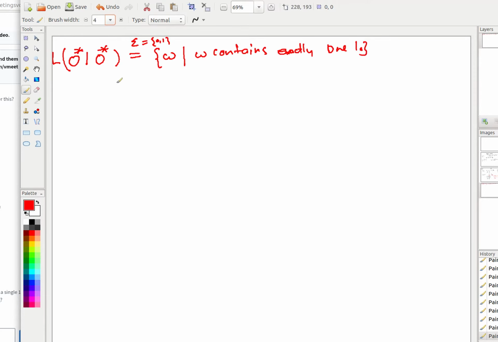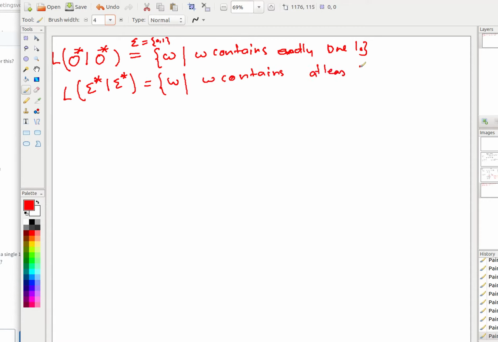Now, okay, good. What about this? What does it represent? Good. So W contains at least one.